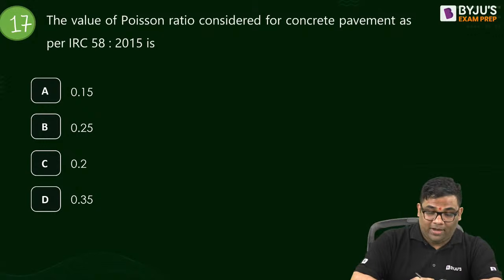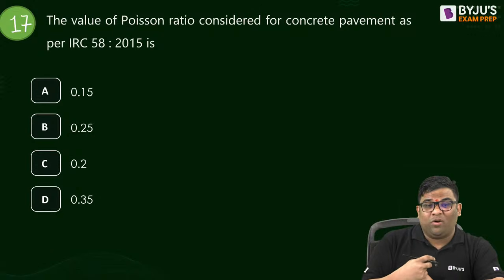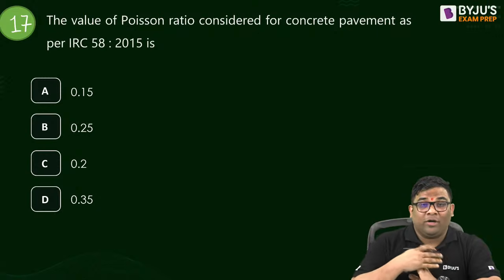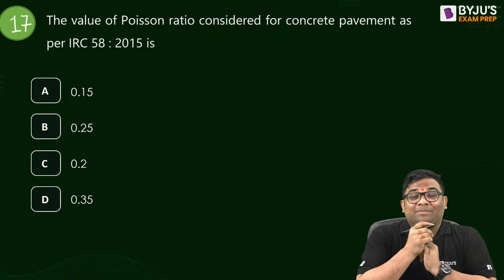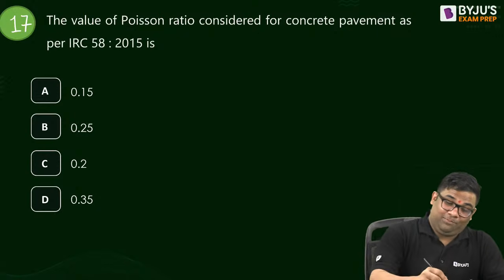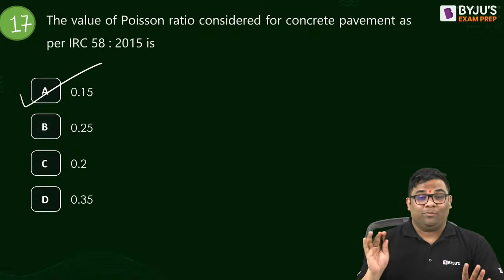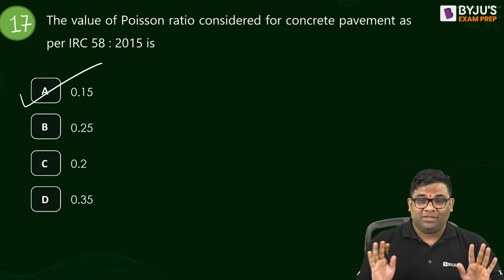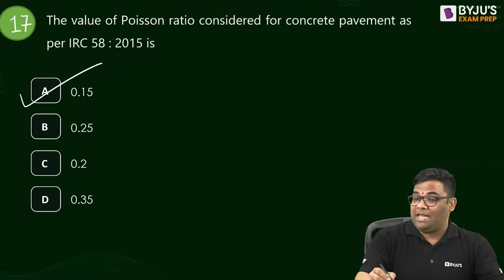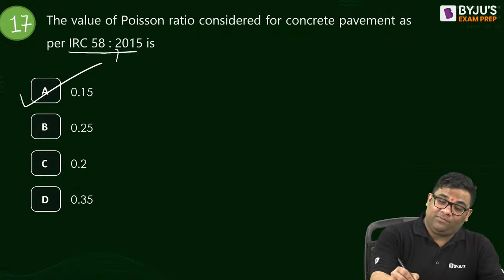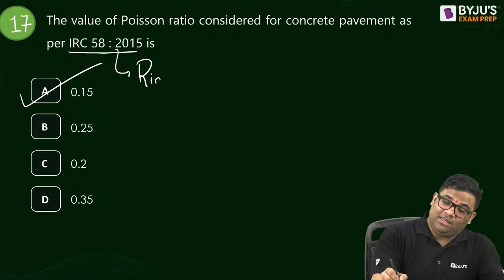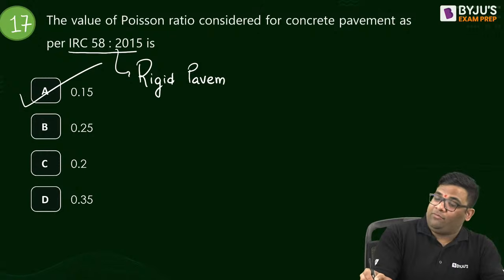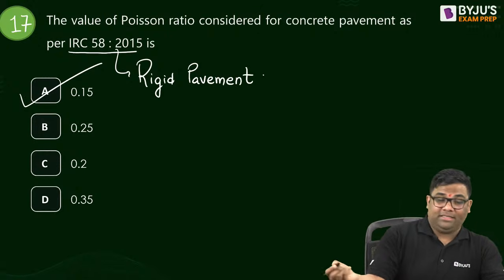The Poisson's ratio value. What is the value of Poisson's ratio of concrete pavement? It is 0.15. Poisson's ratio we take 0.15 as per IRC 58. This is for rigid pavement, na? So that is the value given in the code. See, in the numerical they give you another value, then that is fine. But in the code this is given.